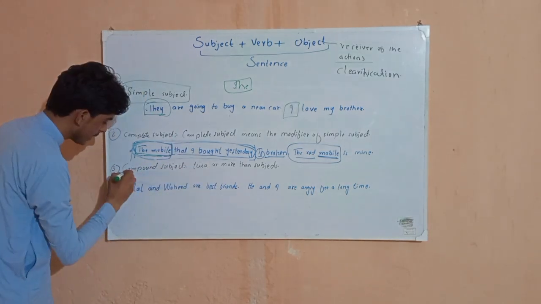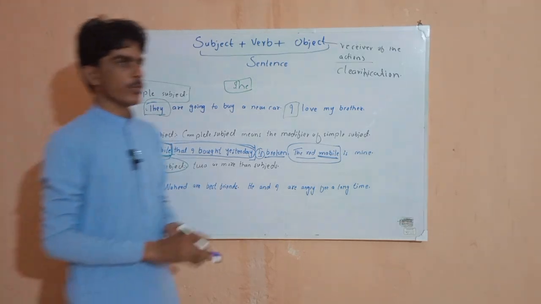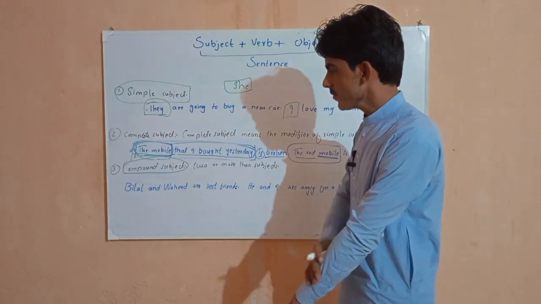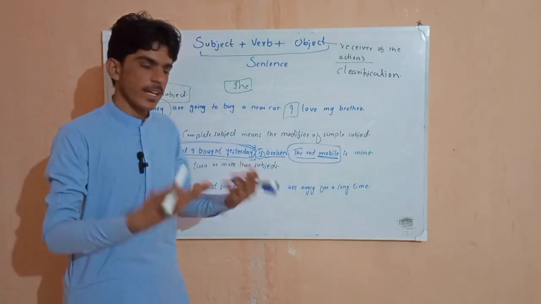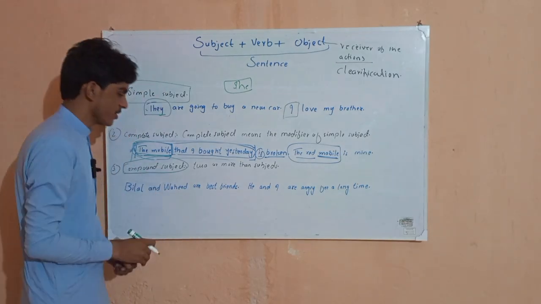So now let's know what a compound subject is. The word compound, we have read in compound sentence. So we can say that when two sentences are joined together with the help of coordinating conjunctions, we call it a compound sentence.